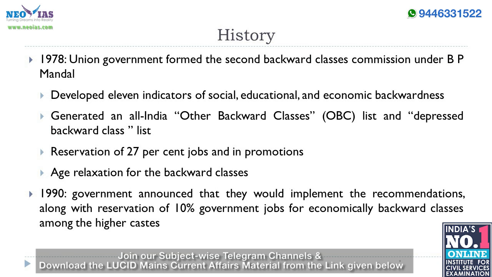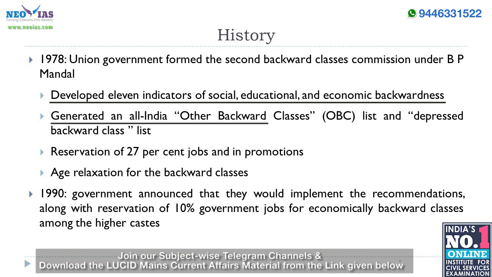After 2 years, in 1980, the Commission submitted its report to the President, in which it developed 11 categories of social, educational, and economic backwardness. Also, the Commission generated an OBC list after conducting demographic surveys across different districts in the country. Based on these, the Commission recommended 27% reservation to the backward classes in case of public employment as well as in promotions. It also recommended providing age relaxation to the backward classes.